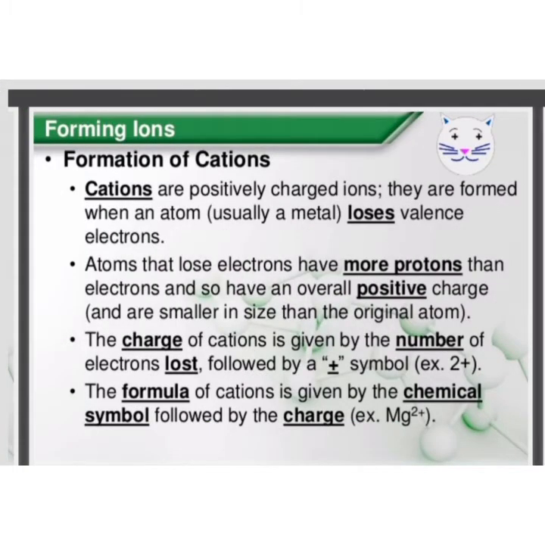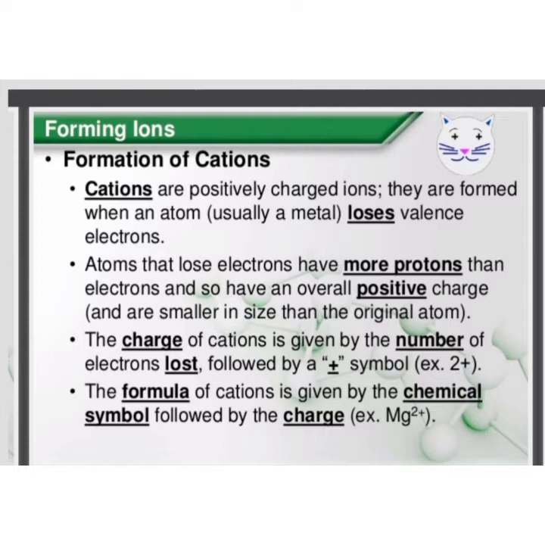Formation of cations. Cations are positively charged ions. They are formed when an atom, most probably a metal, loses the electrons. Atoms that lose electrons now have more protons as compared to electrons. Due to this reason, they have an overall positive charge. We can also say that cations are smaller in size as compared to the original atom.